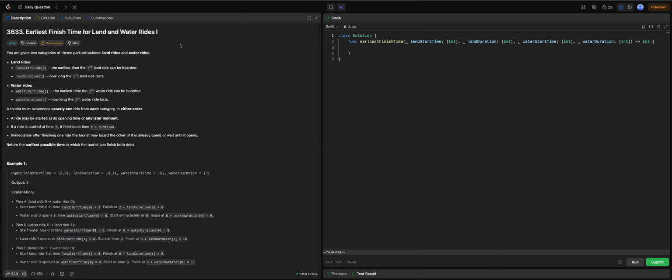Based on time availability, a ride may start at its opening time or any later moment. If a ride starts at time t, it finishes at time t plus duration. Immediately after finishing one ride, the tourist may board the other, if it is already open, or we have to wait until it opens. We have to return the earliest possible time at which the tourist can finish both rides.